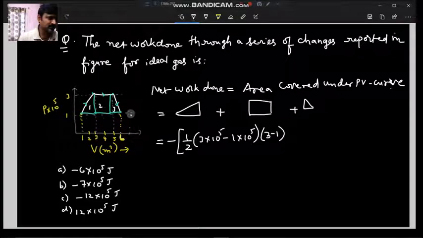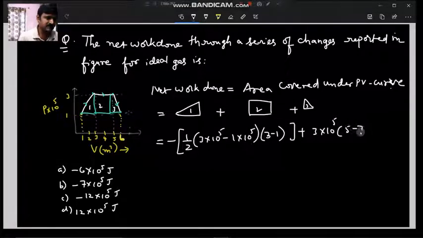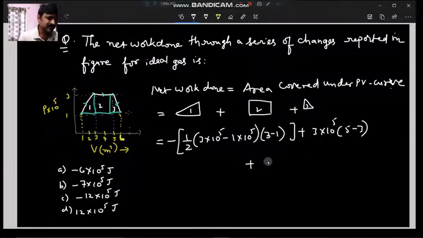So here 3 1, plus the second one. If you take the second one, in that the pressure is constant. So 3 into 10 power 5 is the pressure value. But the volume is changed. Volume changed from 3 meter cube to 5 meter cube. So it can be written as 5 minus 3, plus the third picture, that means the triangle number 2 you take.